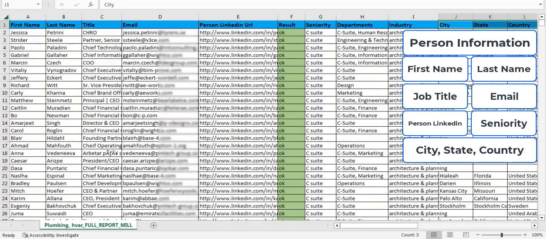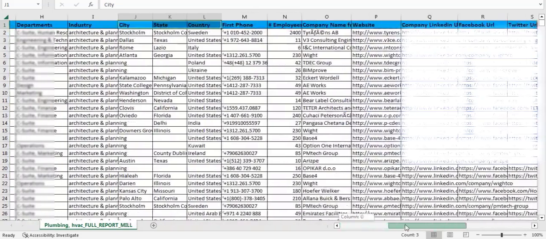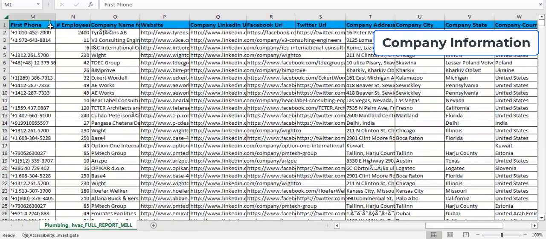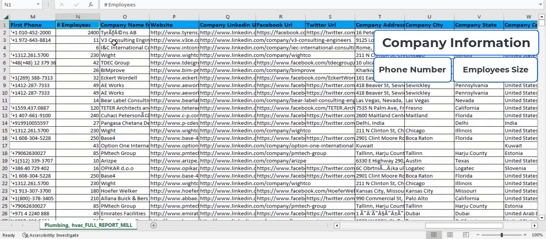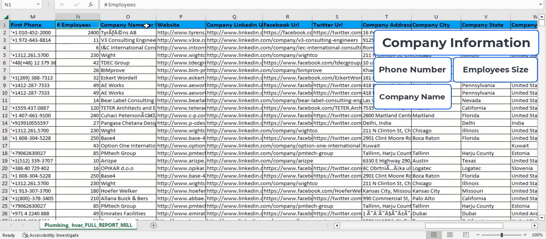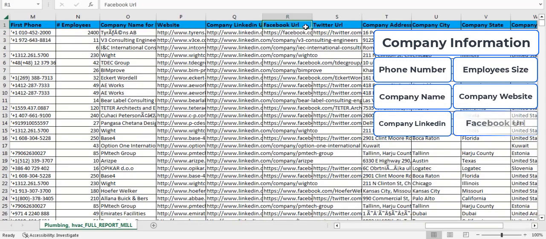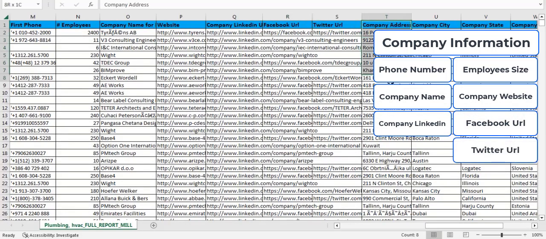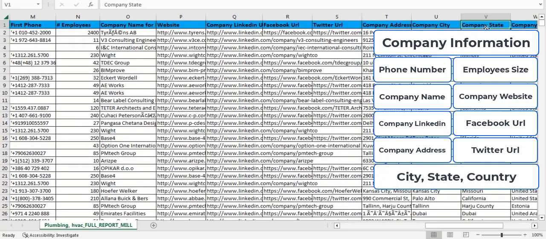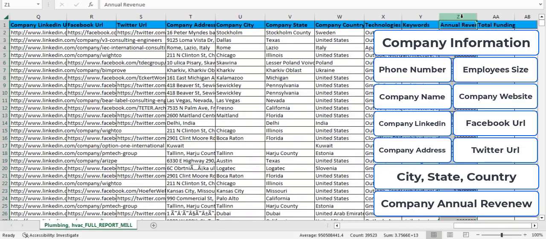Also you will get these people's current company information like phone number, employee size, company name, company website, company LinkedIn URL, Facebook URL, Twitter URL. There is company full address, city, state and country, and company's annual revenue.